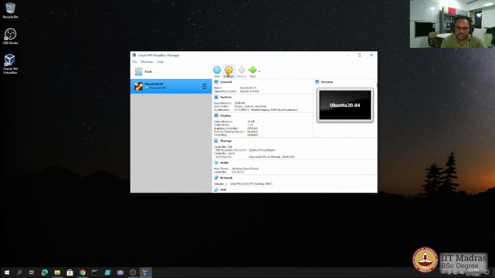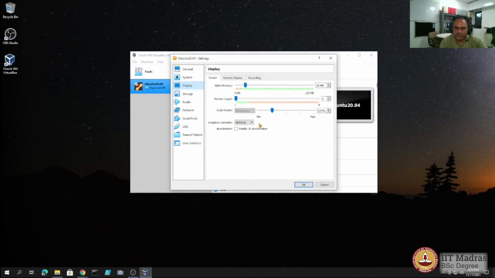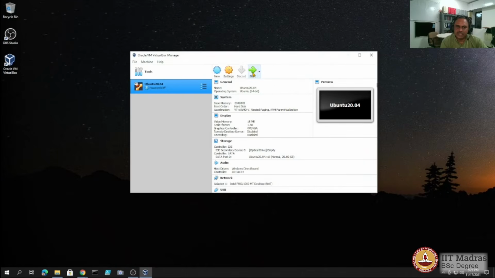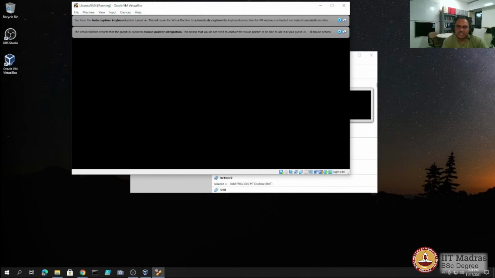So let us say we can go to the settings here and allocate more memory for it. For example, we don't want any additional devices to be attached, only the hard disk is sufficient, we can do that. Okay, and display also, if we want to give more memory, we can do that. And maybe we can make a slightly larger window there. Okay, and then when we are ready, we can just boot it, and we can do this whenever we need to work with Ubuntu. Otherwise the host OS of Windows 10 is not disturbed at all.